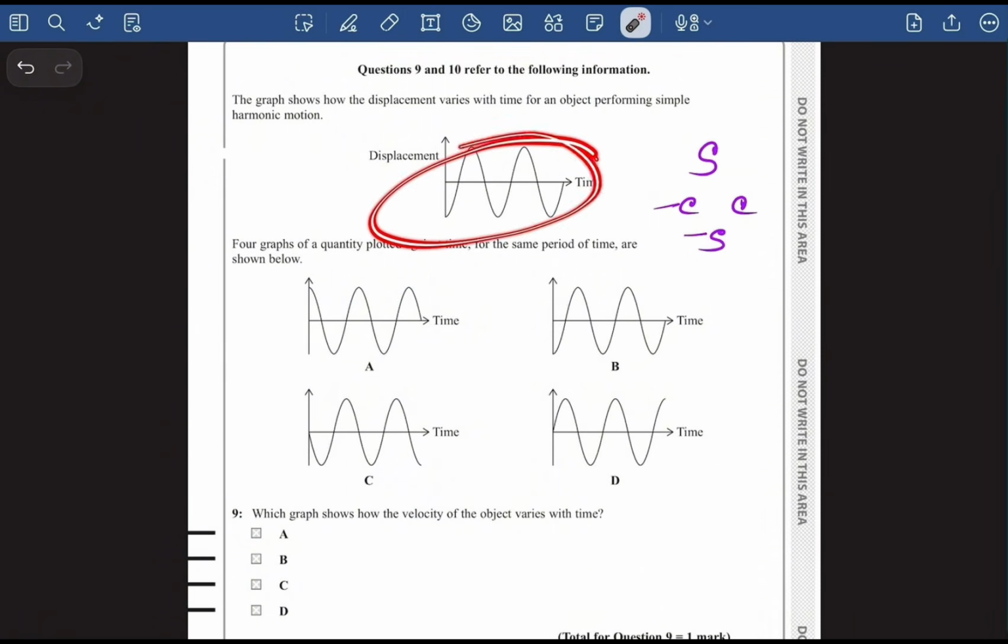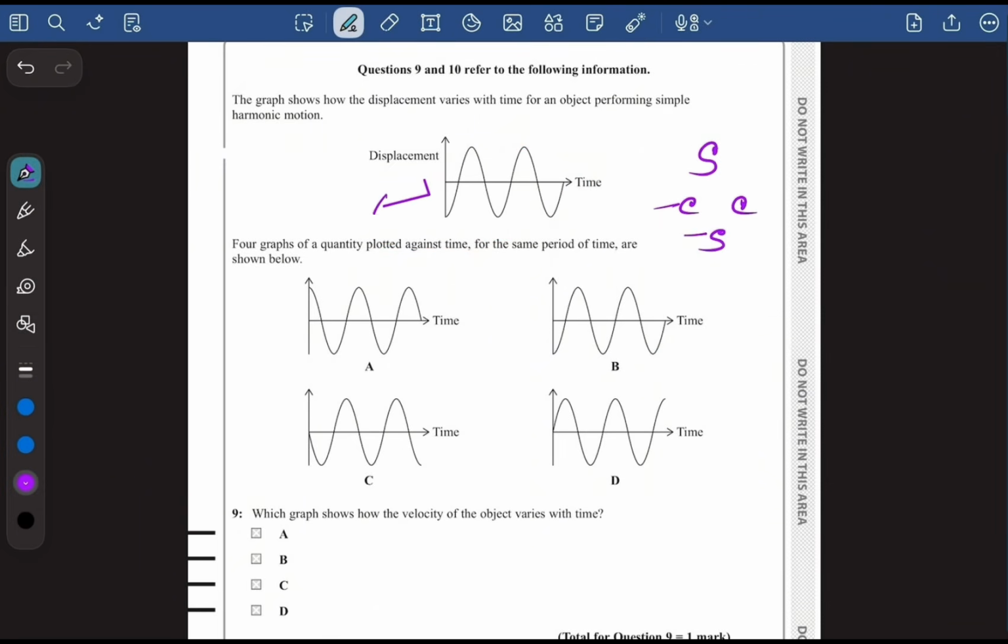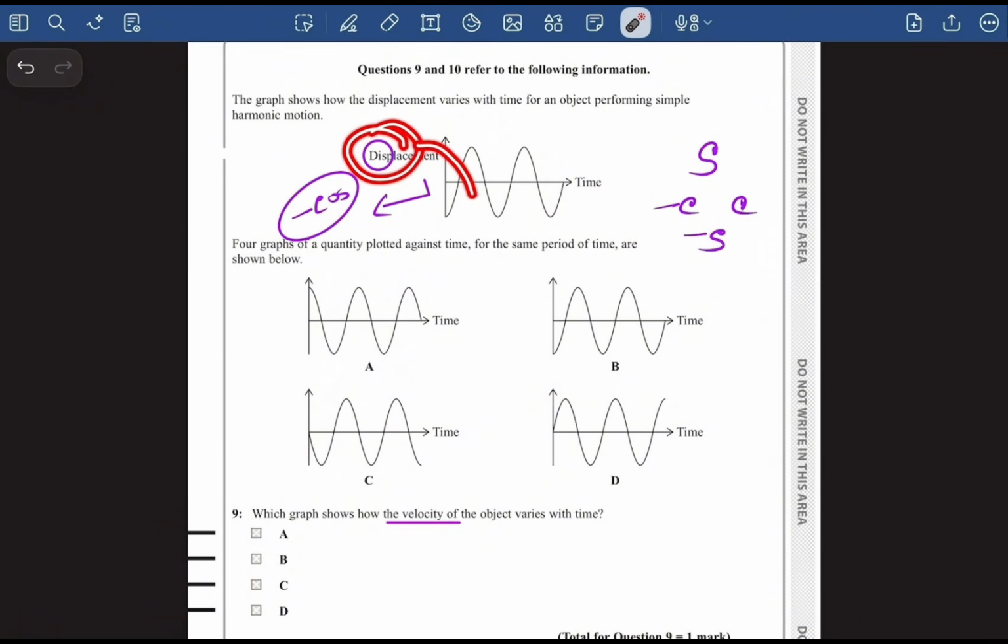So now the graph that they have given us is basically a minus cos graph, right? And this is the displacement time graph. The displacement time graph is a minus cos graph, and they have asked us to figure out the velocity. Now, from displacement, if you have to move to velocity, we know we'll have to differentiate, right? If you differentiate displacement, you can go towards velocity.